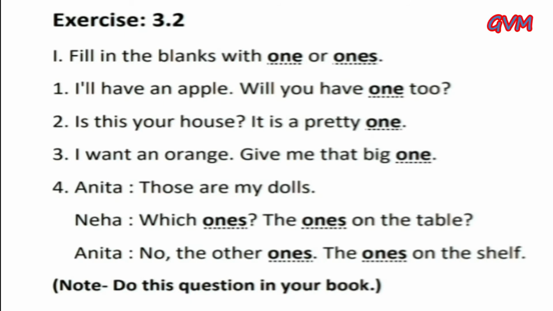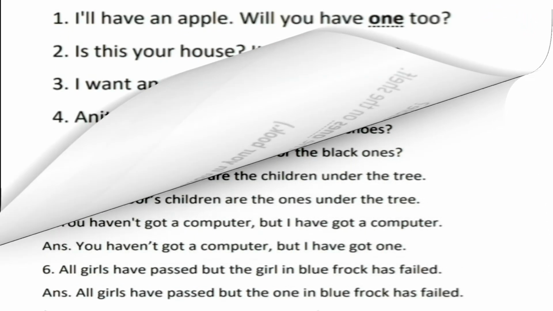Fourth, Anita, those are my dolls. Neha, which ones? We use ones because it is the plural noun. Dolls is the plural noun, so we use ones. The ones on the table, and we also fill ones because it is a countable noun. Anita, no, the other ones. The other ones on the shelf. Do this question in your book.